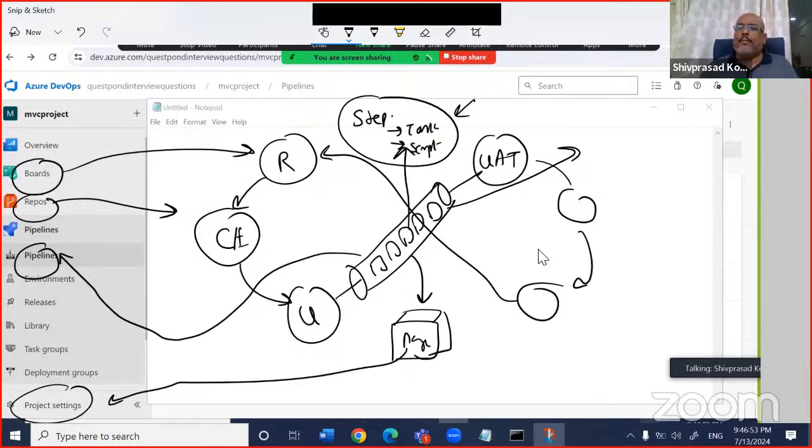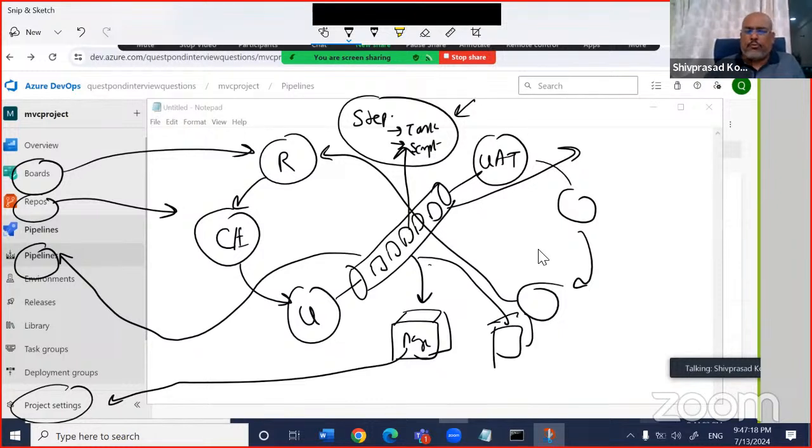This pipeline, for example, let us say you have an Angular build and you have a .NET build. Now, the Angular build or the React build, the JavaScript build, can run separately, and the .NET build can run separately. So what you can do in the pipeline is create parallel tasks. You can create parallel tasks and you can create two agents.